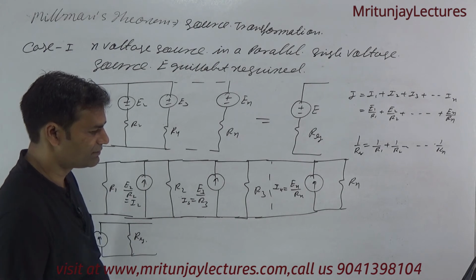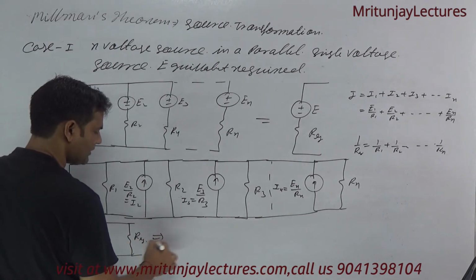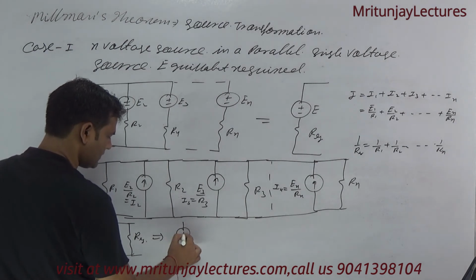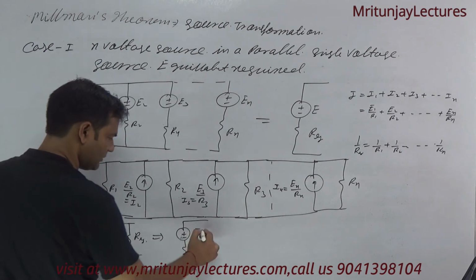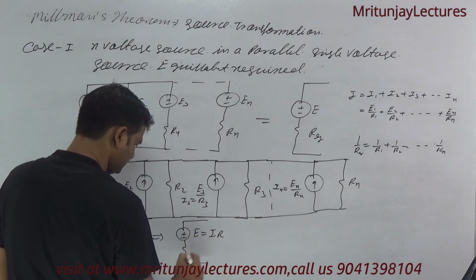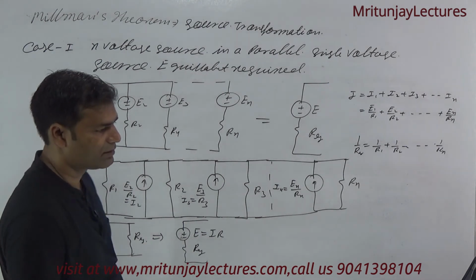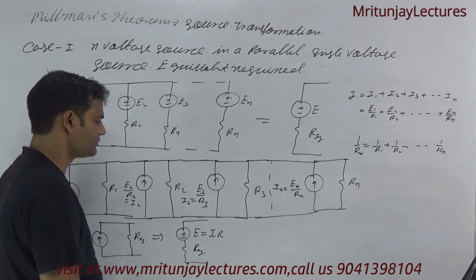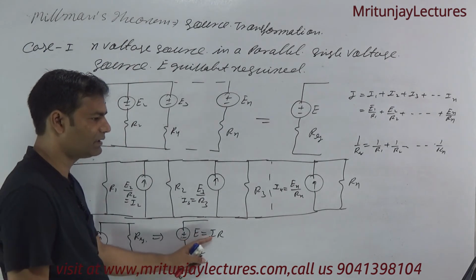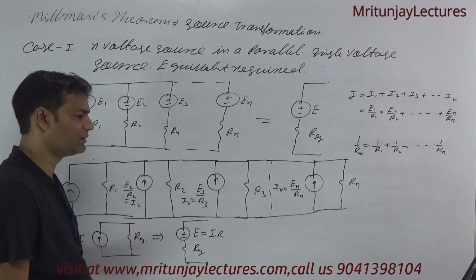What is the meaning of this one? Finally, this is represented as plus minus, that is E. What about E? That is IR, and that is again with the help of source transformation, the current source converted into a voltage source. So finally E is equal to I times R equivalent in series.